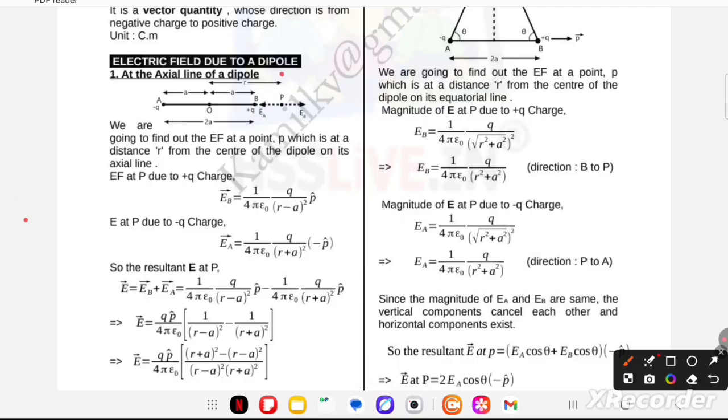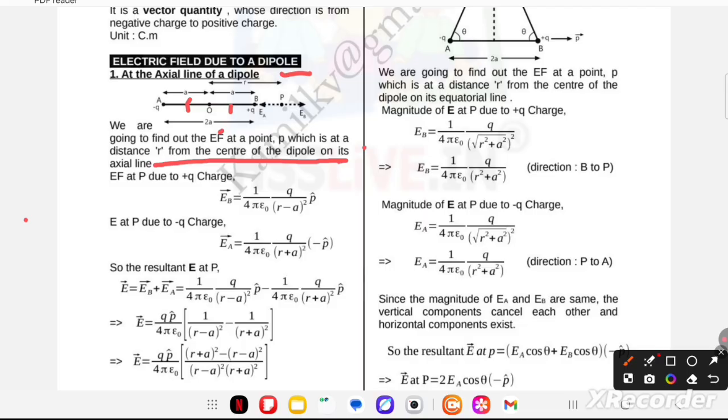At the axial line of the dipole, here is the negative charge and here is the positive charge q. I have taken the center O. The two charges are separated by a distance 2a, with half distance a and a again. From the center O, take a point P at a distance small r, where we have to find the electric field. Now we are going to find the electric field at a point P which is at a distance r from the center of the dipole on the axial line.